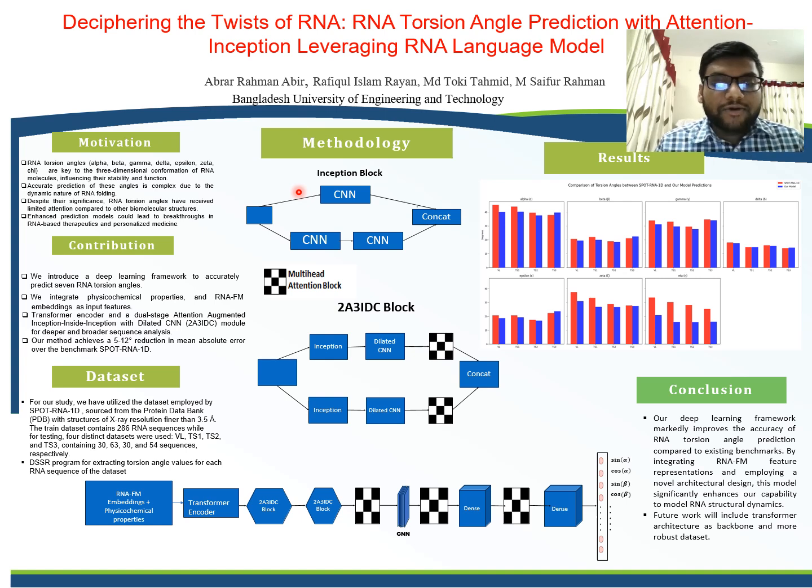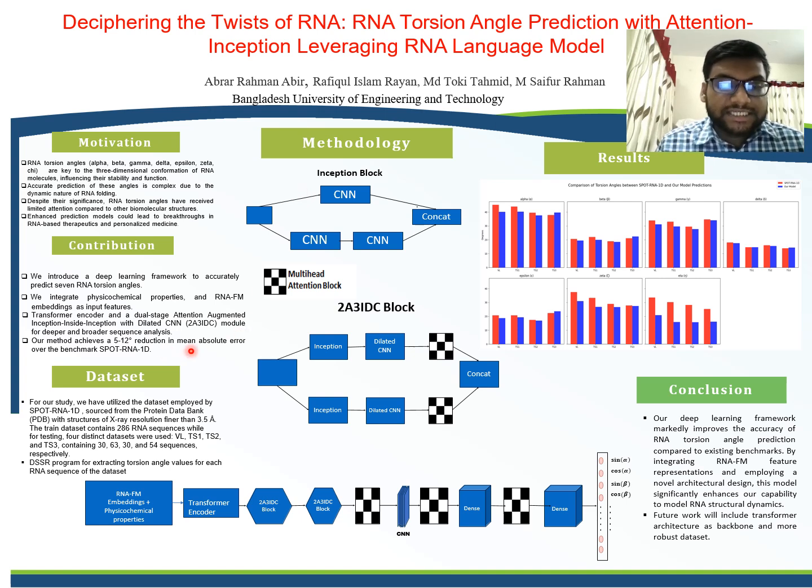So here I list the contribution of this work. First of all, we present a novel deep learning model that accurately predicts the 7 torsion angles of RNA from sequence data. As far as input features are concerned, we have integrated physicochemical properties and the language model RNA-FM embeddings.